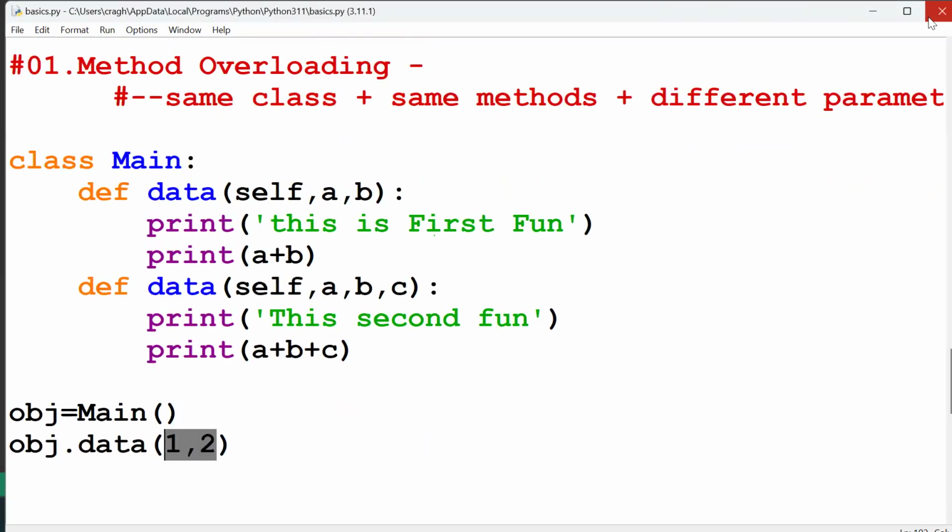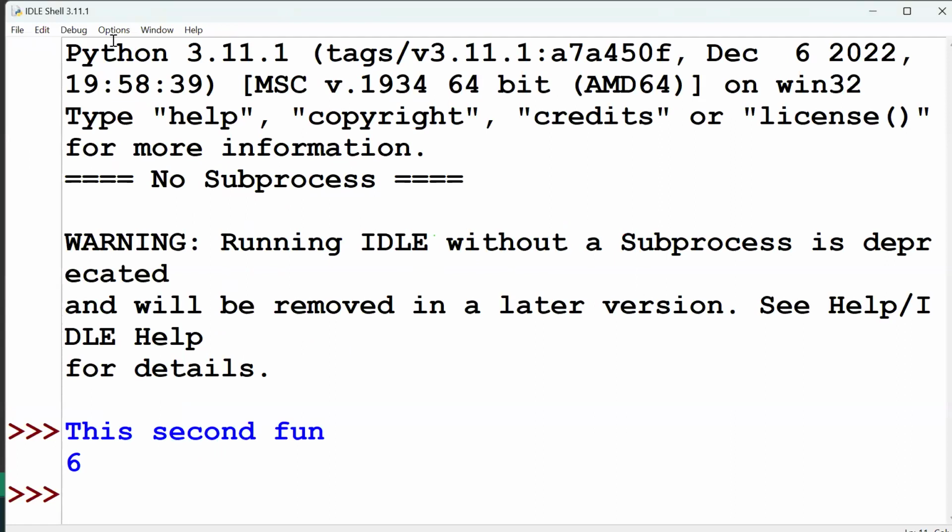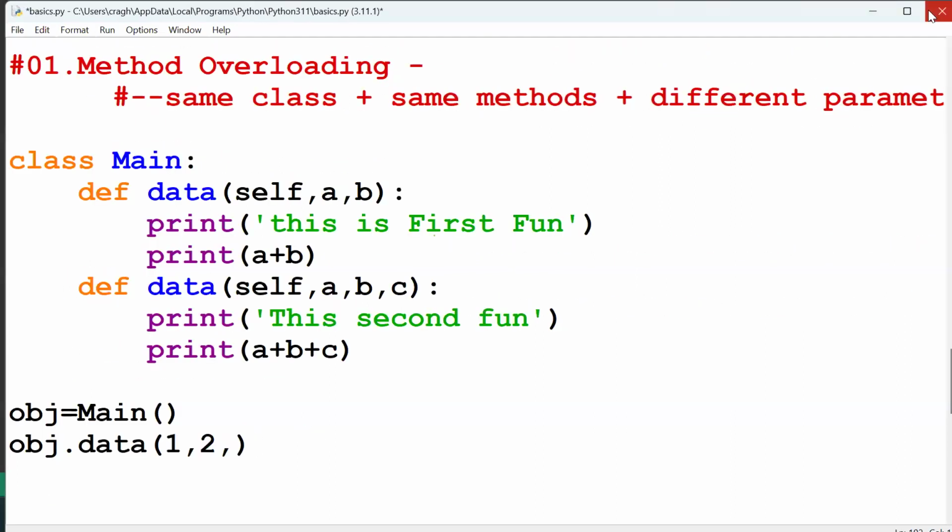So how to overcome this one? If you pass one more element, you get the output, of course 6. This is fine. But I'll pass only two arguments and still have to execute this code.